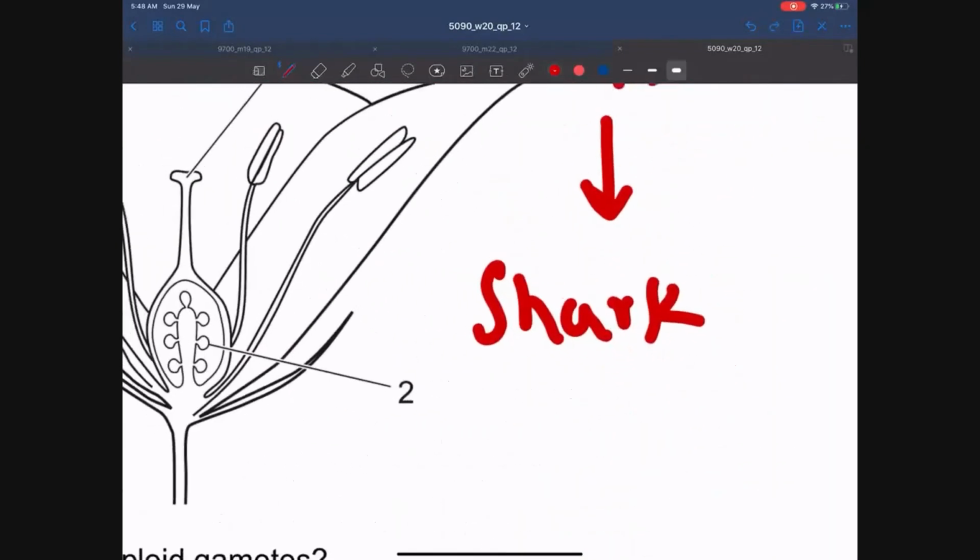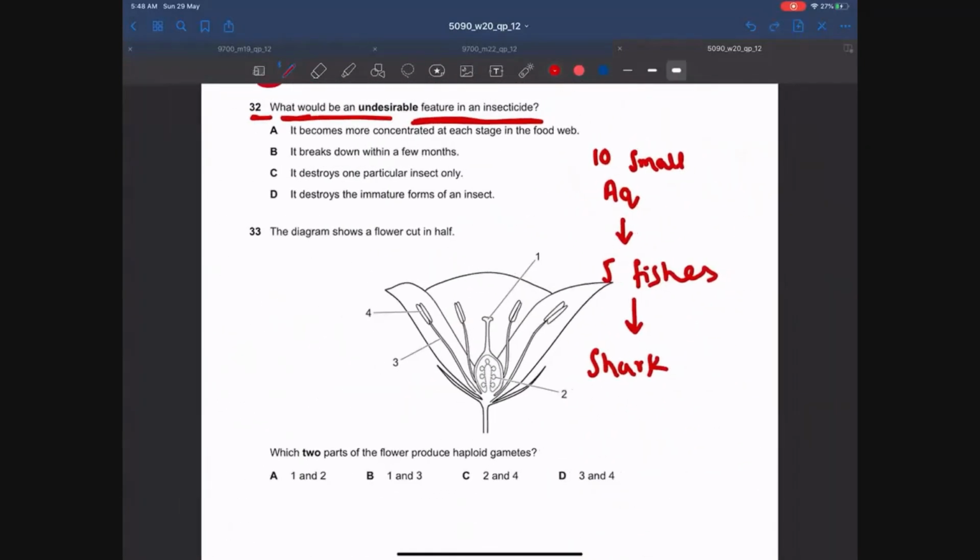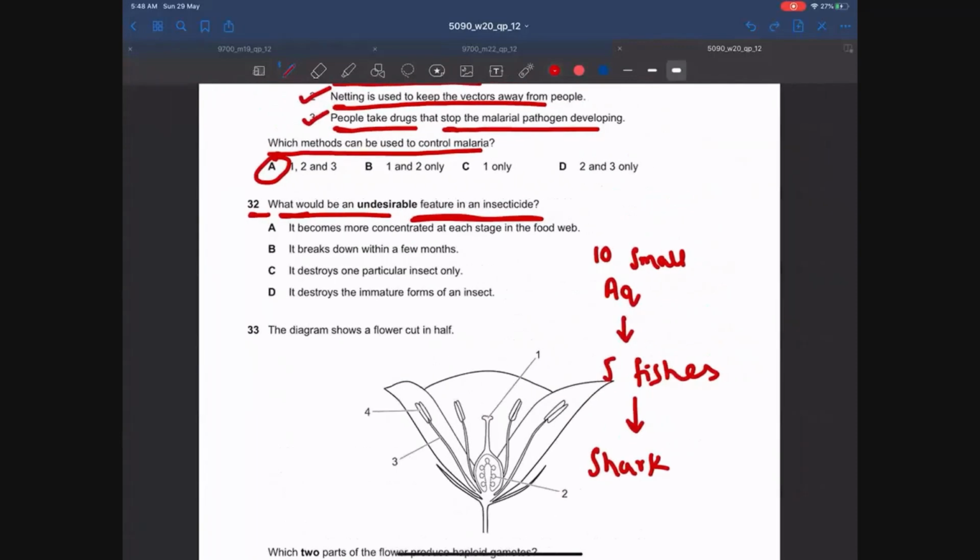So this is known as biomagnification. The insecticide cannot be broken down and excreted. So it becomes concentrated as we go along the food web. It becomes more concentrated at each stage in the food web. Answer is A. It breaks down within a few months. If this was the case, then this would be a very desirable feature.